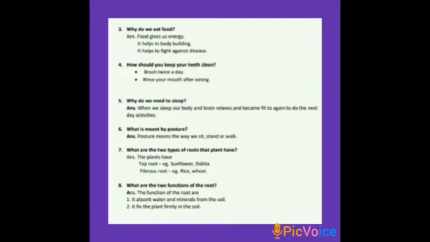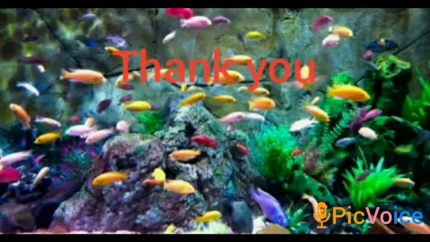Children, next one, diagram. Draw and practice the 2 types of root. What are they? Taproot and fibrous root. You can refer to page number 28. Children, without wasting time, learn and revise all these questions and write and check in a rough note without any mistakes. Children, write your test in the 192 pages science test note.